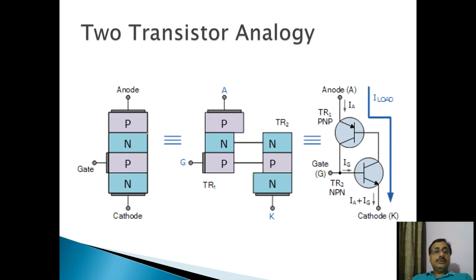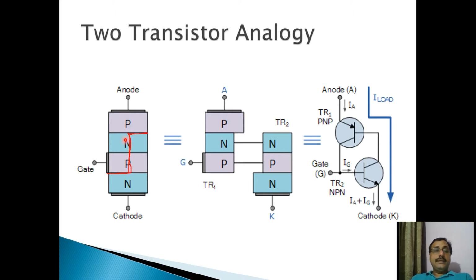I am going to cut this SCR through these points. Now what will happen? You can see this P, N and P. I have cut it from these points. Now I get two parts of SCR. One is P, N and P, and the other is N, P, N.